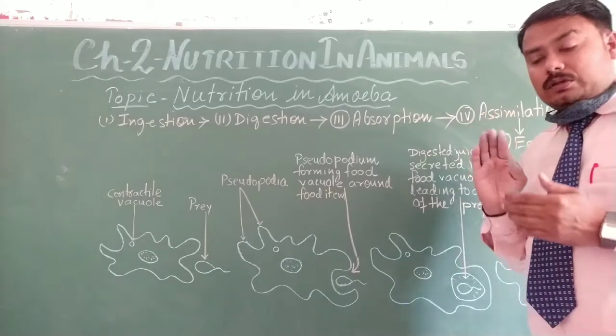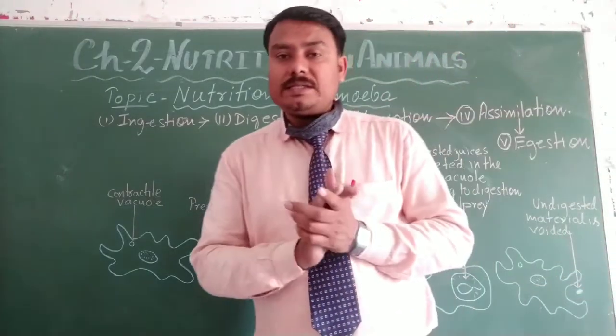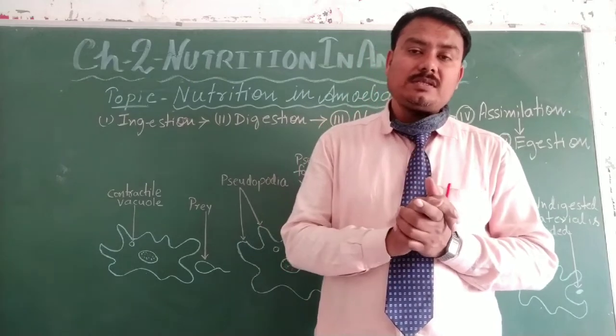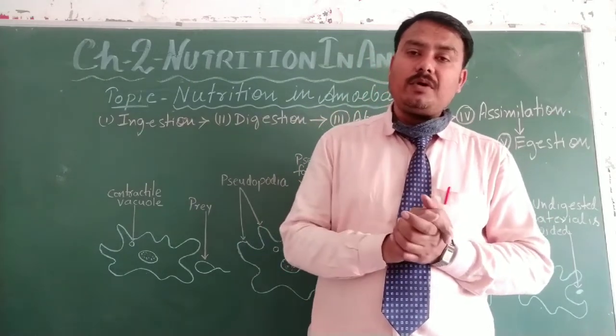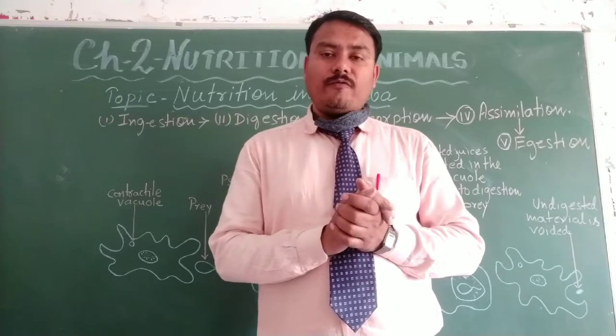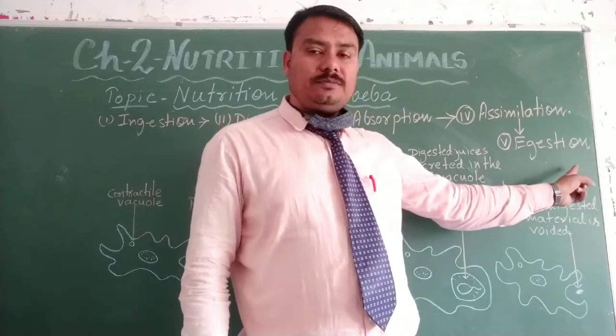And there are a few waste materials. The food is not totally digested. The undigested food particles are the waste materials, which should be removed from the body. Removing the waste material from the body is called egestion.